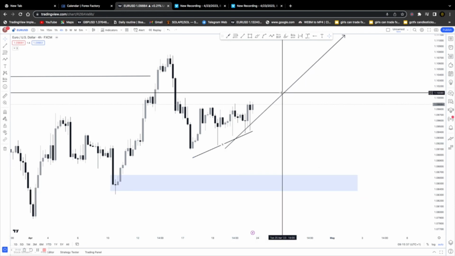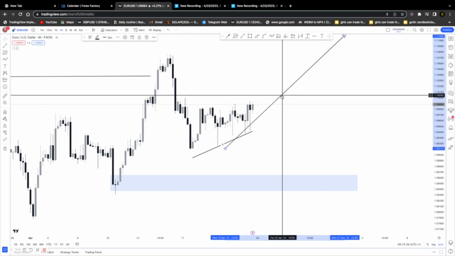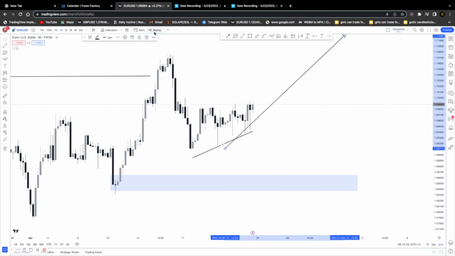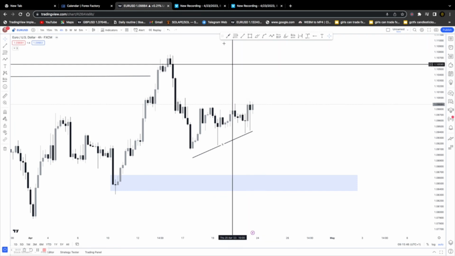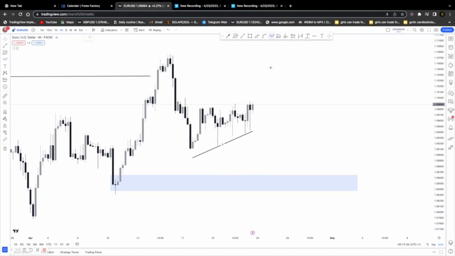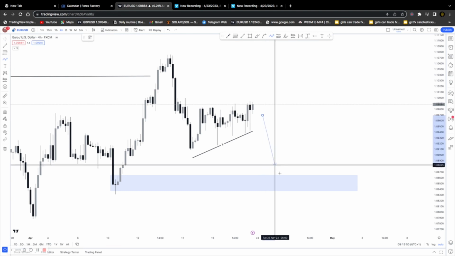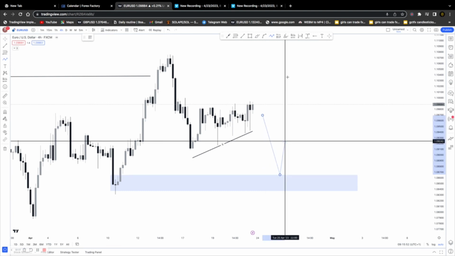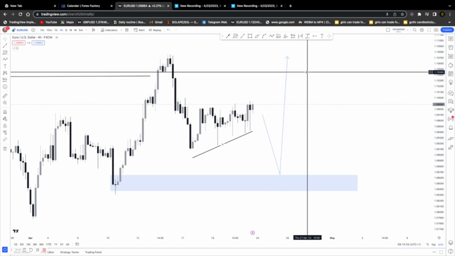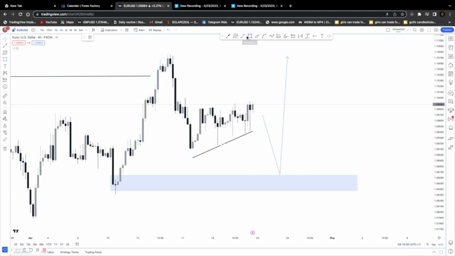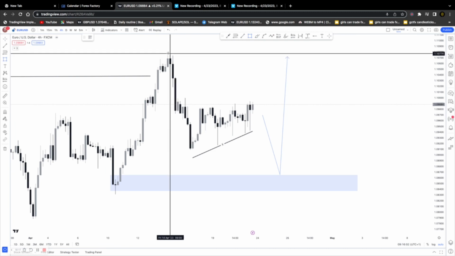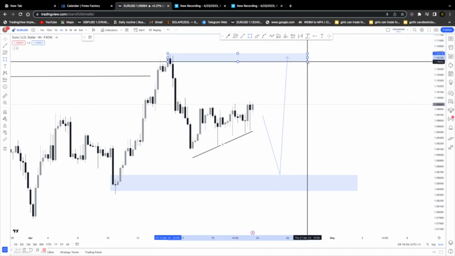Okay, that's the buy scenario of the Euro USD. Our expectation is for the market to come down, take out that liquidity, and continue its movement to the upside. So that's our expectation on the Euro USD for the bullish scenario using our market structure and some other confluences.